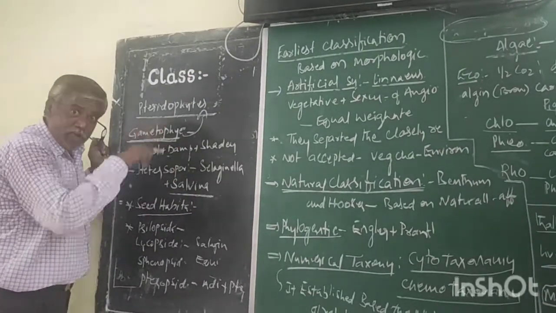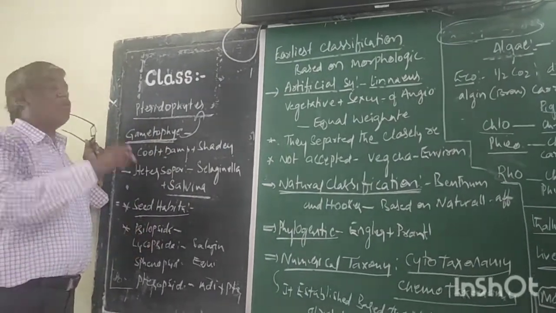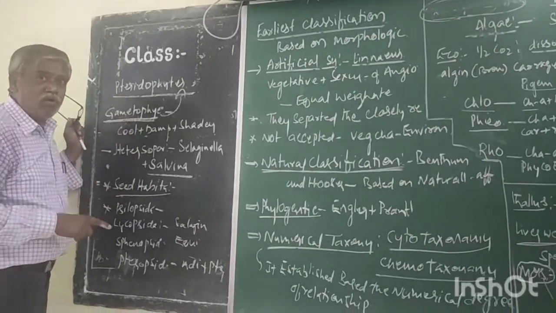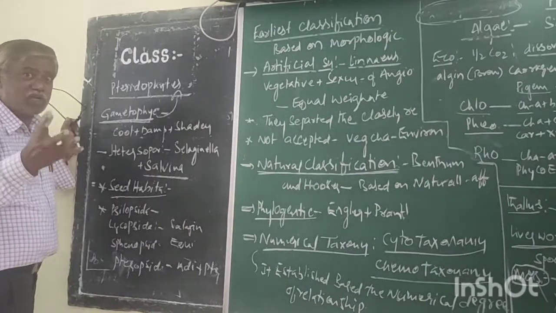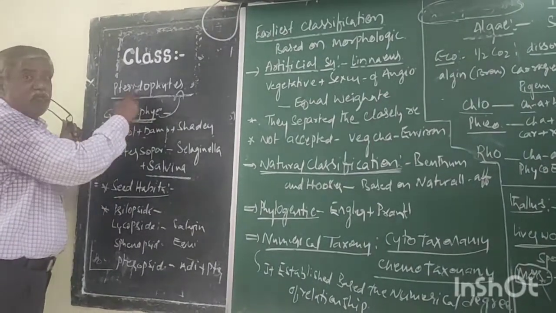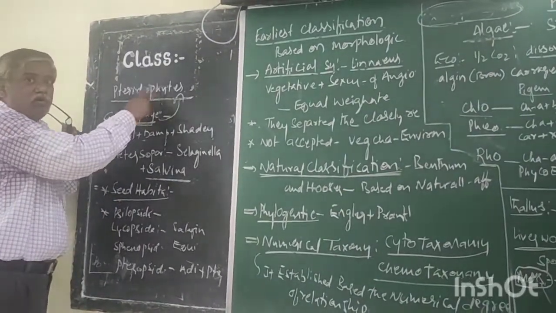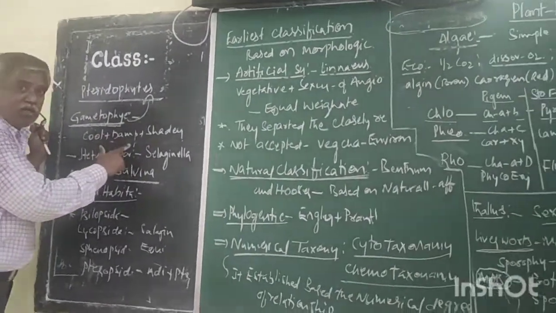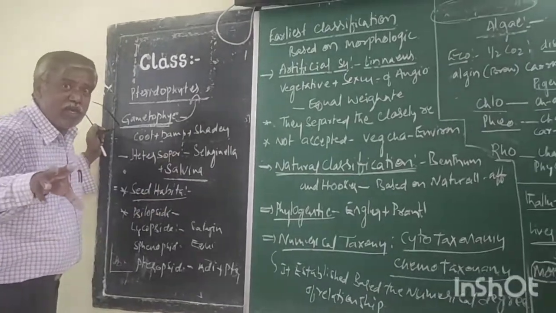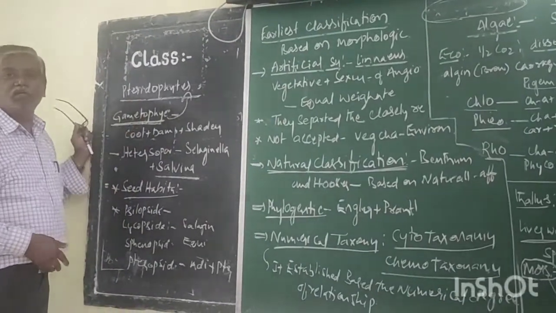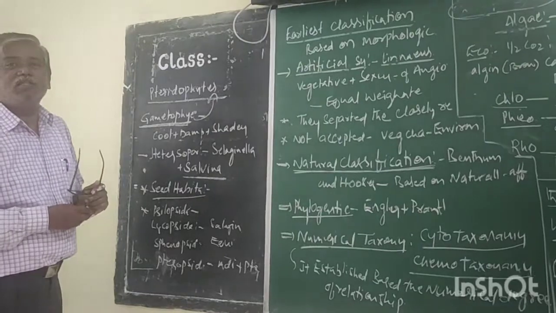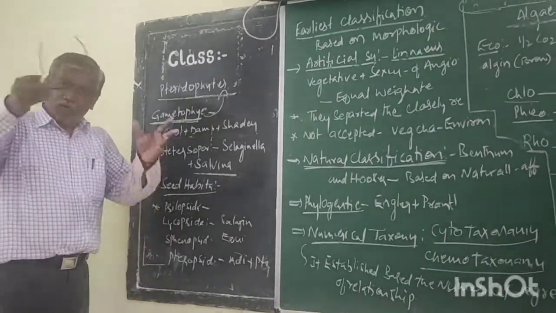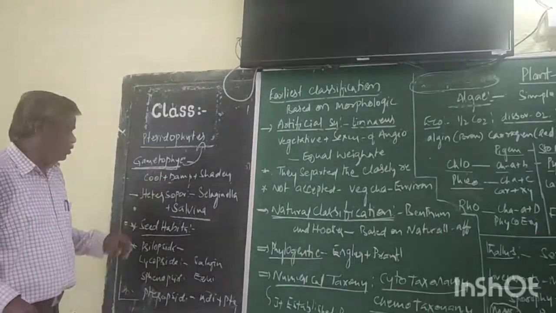These three conditions are required for the survival of the gametophyte of pteridophytes. Where these three combinations exist, the gametophyte is there. Hence pteridophytes are available only in restricted areas, not the entire globe. This is one of the reasons.